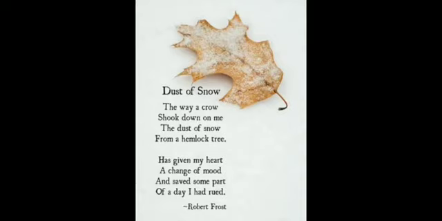That is what is said: "of a day I had rued" means the previous part of the day which he had rued, he will not think about that, and he will now positively, because his mood is changed, take this remaining part of the day in a positive manner. He will definitely not spoil the remaining part, and he will work for it, and he will definitely overcome all the flaws he has made, or all the things which he had made bad, due to which his mood is upset now.